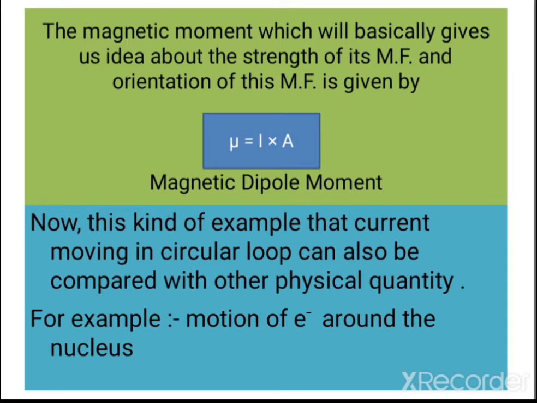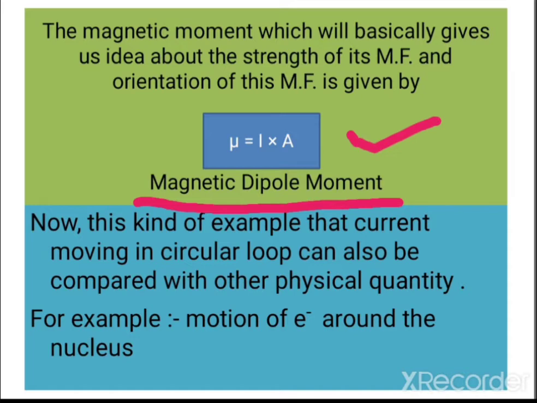Now the magnetic moment, which gives us the idea about the strength and orientation of the magnetic field, is given by the current of the wire multiplied by the area of the loop. So I is the current and A is the area of the loop. This is the formula for magnetic dipole moment.